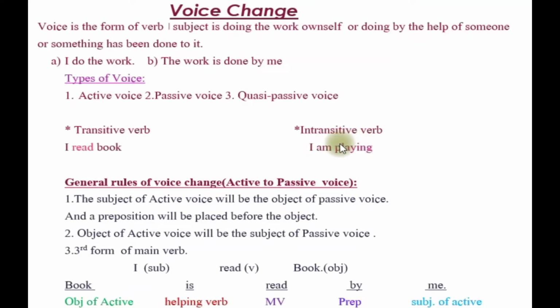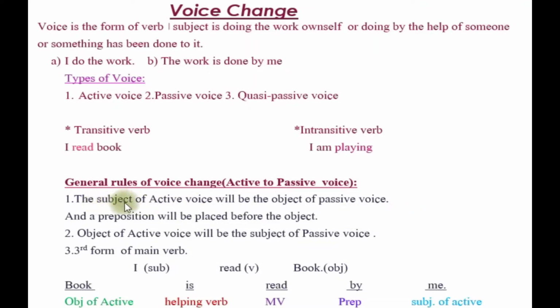So now we learn some general rules for voice change. Actually, how to do active to passive. But here is one thing one should be remembered, that voice change means not only active to passive but also passive to active. So some general rules are given here.